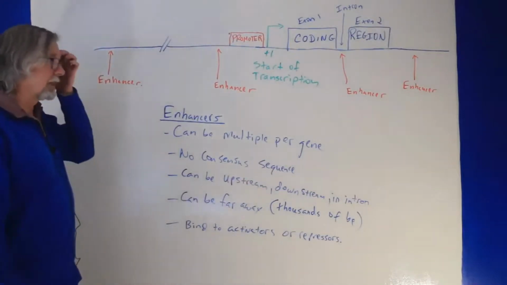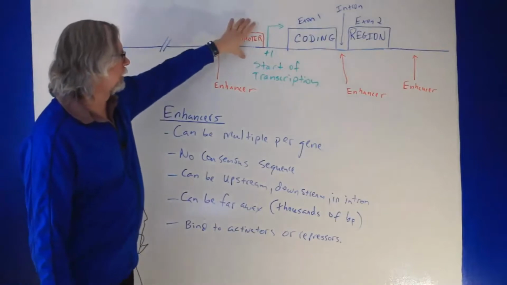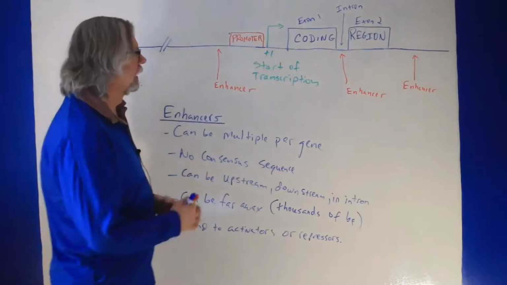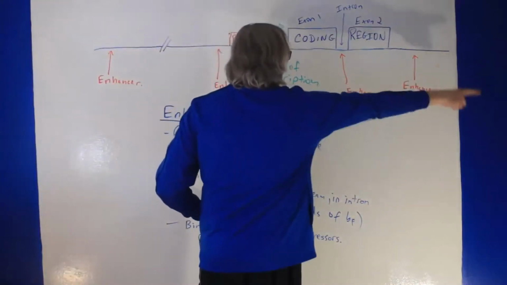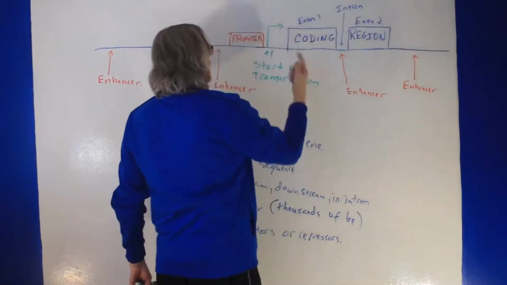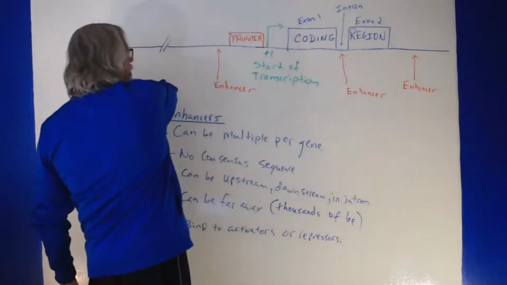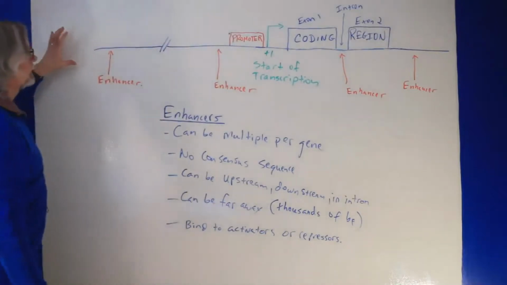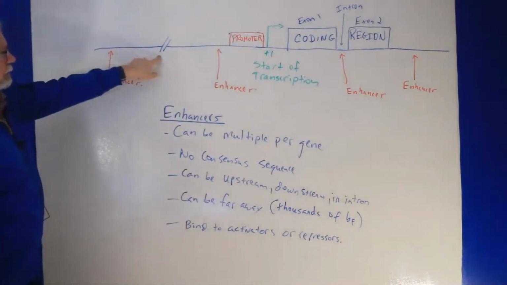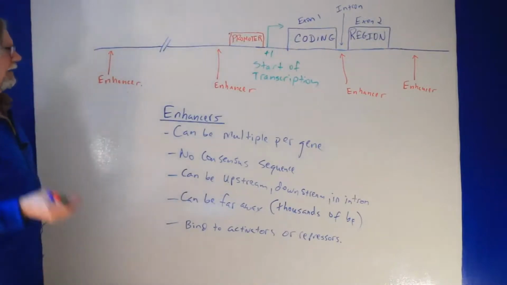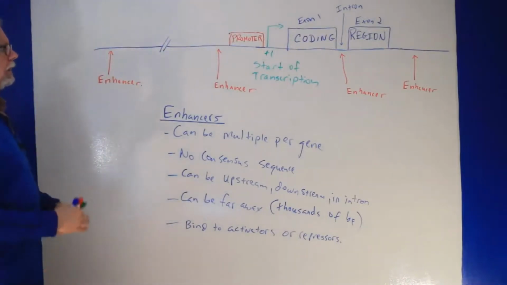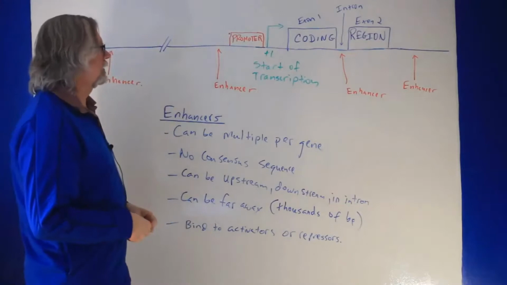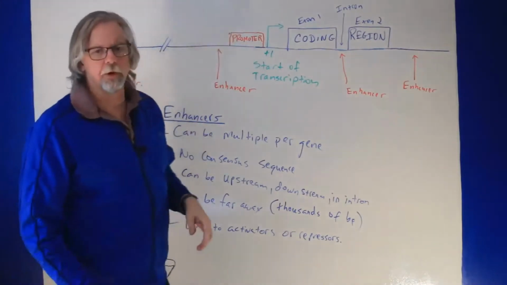Okay, the location of the enhancer: unlike the promoter, which is always right next to the start of transcription, enhancers can be anywhere around this gene. They can be downstream, this would be the 3' end of the RNA. They could be upstream, on the other side of the promoter. They could even be in an intron of the gene. And they can be really distant upstream. This hash mark here indicates a break in the chromosome. There can be thousands of base pairs away, okay? So there's not as much restriction on the number or the place that enhancers can be, unlike the situation for promoters, okay?